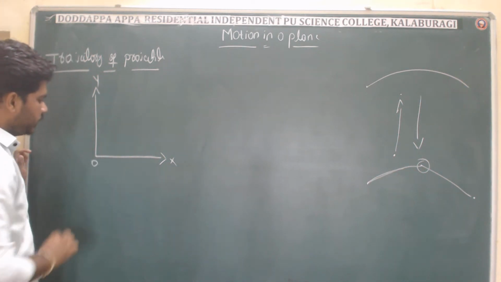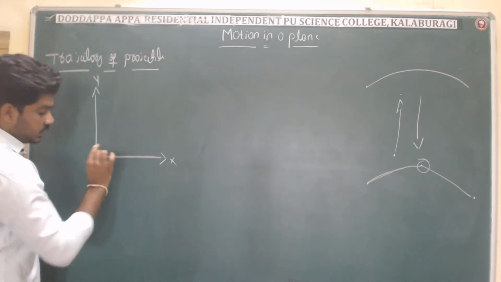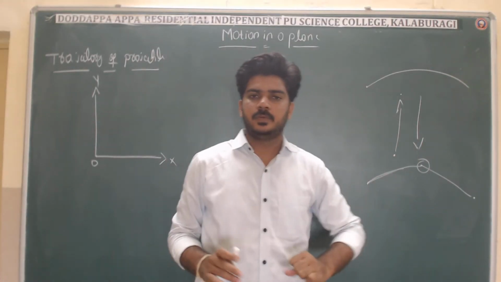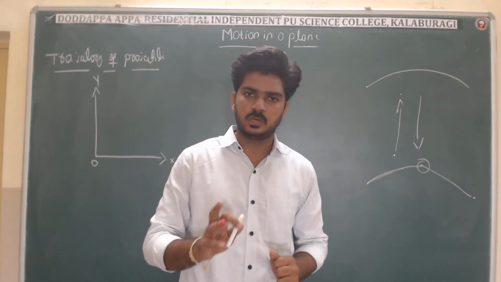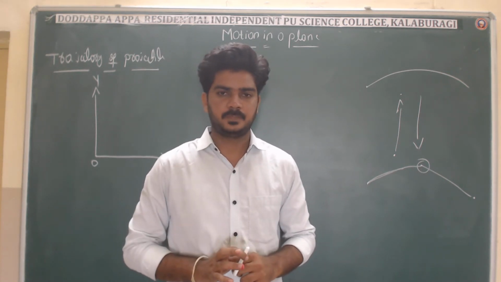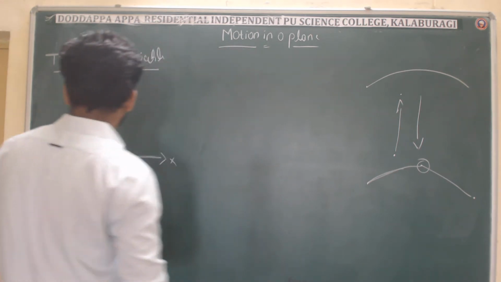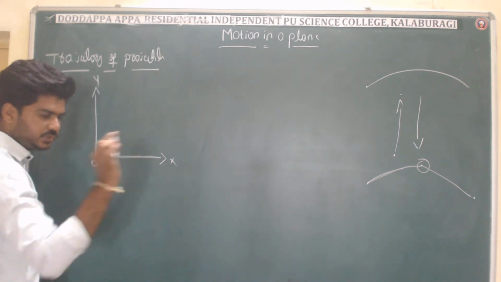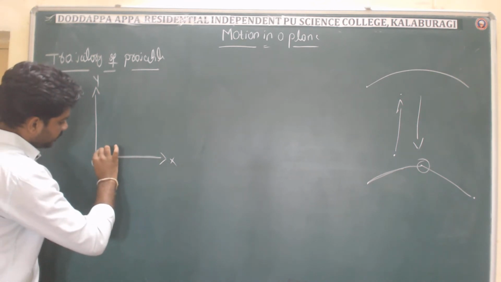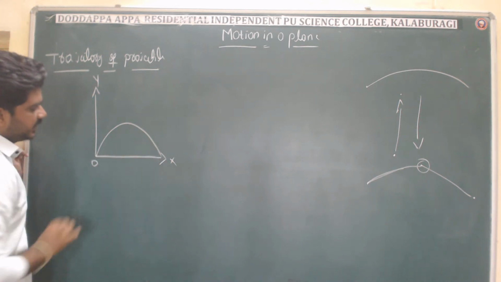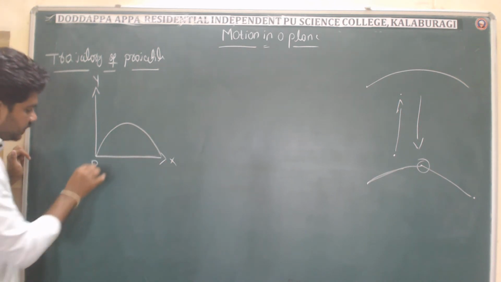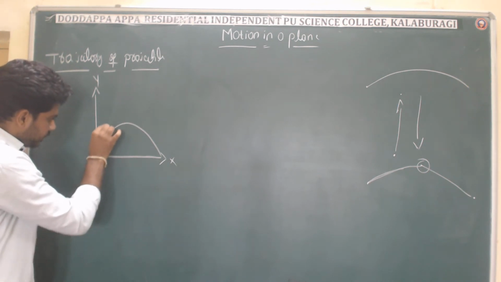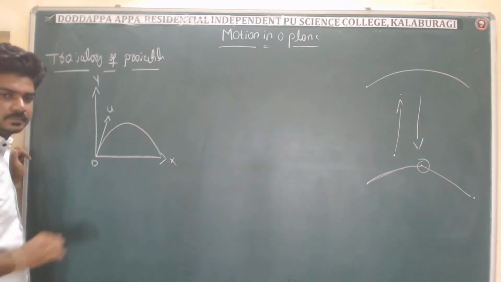From this point I will throw one object with initial velocity. One thing you have to remember: whenever a body is moving, it will have one quantity, which is velocity. From this point I will throw an object with initial velocity u. It is moving with initial velocity u.